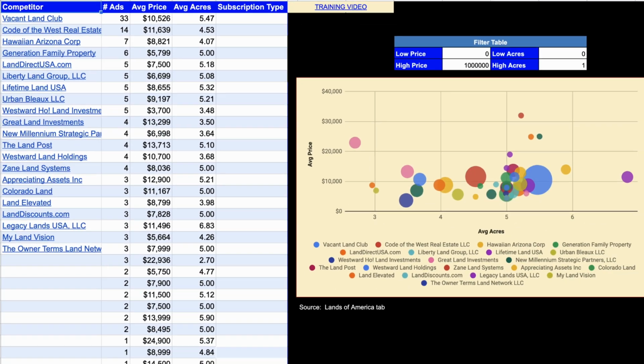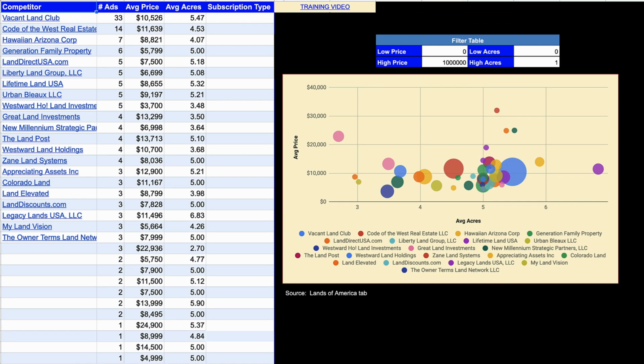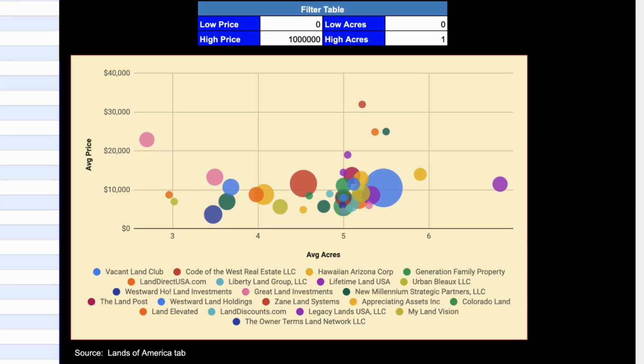And you might be wondering, kind of like I was at first, when you look at this, other than just being kind of interesting, why exactly is this useful to know about? Well, because when you look at which other land investing operations in your market are the most active and which are theoretically, probably doing the best in that area, this kind of chart over here on the right, which shows the average price and the average acres, might help you figure out gaps or underrepresented property types in this area. Like if there's certain acreage ranges that are underrepresented.